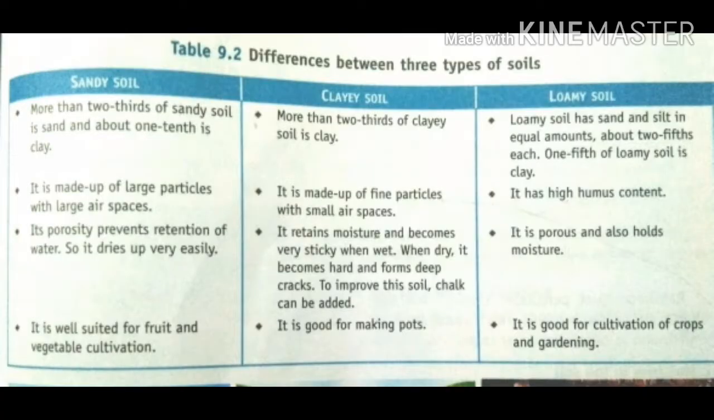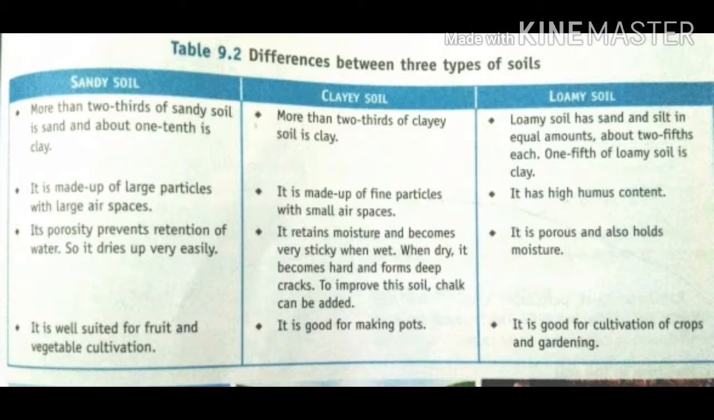Next we are going to see the difference between three types of soil. First one, sandy soil. This one we normally call sand. More than two-thirds of sandy soil is sand. That's why we call it sandy soil. And about one-tenth is clay. So sandy soil contains sand in a larger amount and clay in a smaller amount.